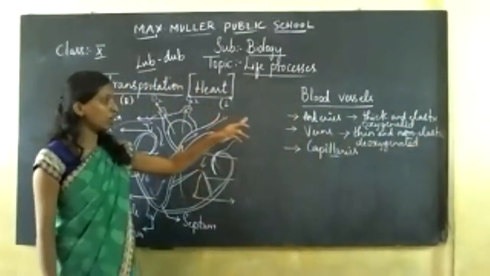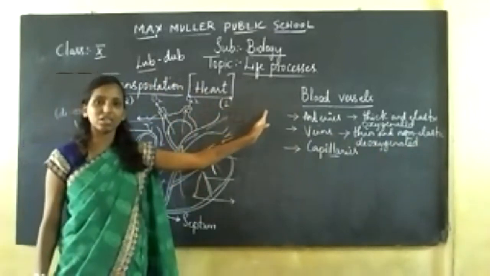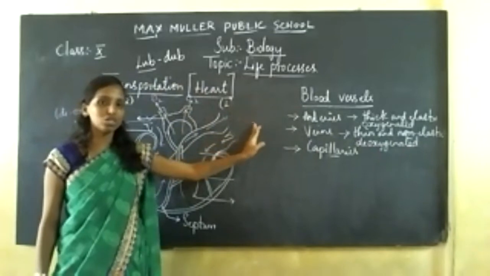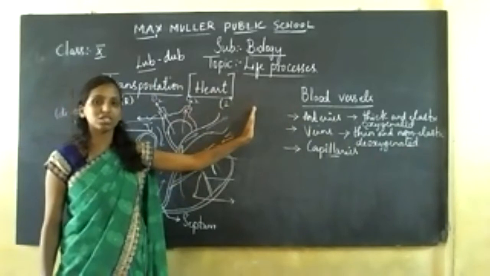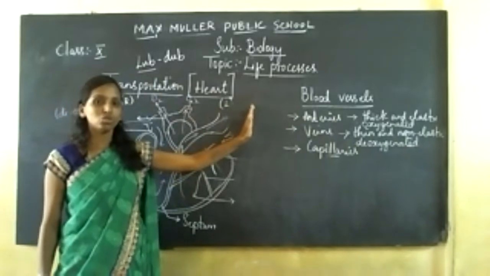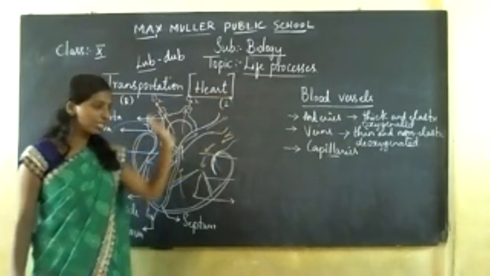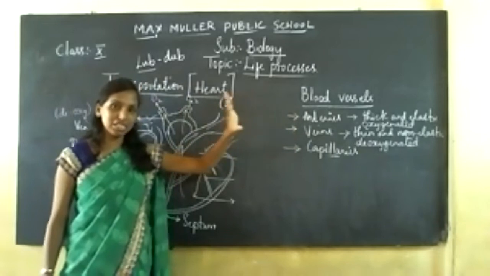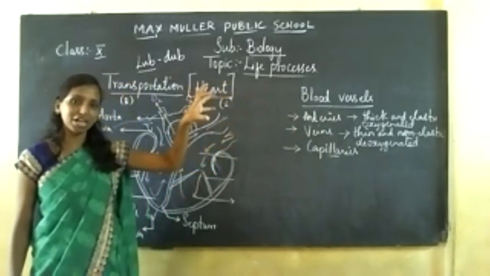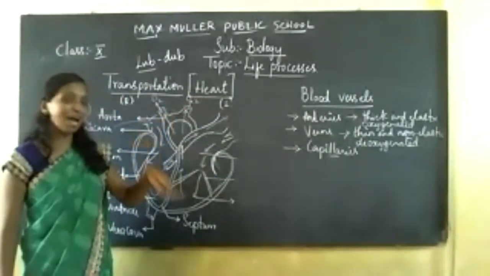You can see the work of your pulmonary artery is taking the blood away from the heart to the various organs, to your lungs. It is taking the blood away from the heart. The work of your veins is receiving the blood, collecting the blood from different organs and flowing it back into the heart.